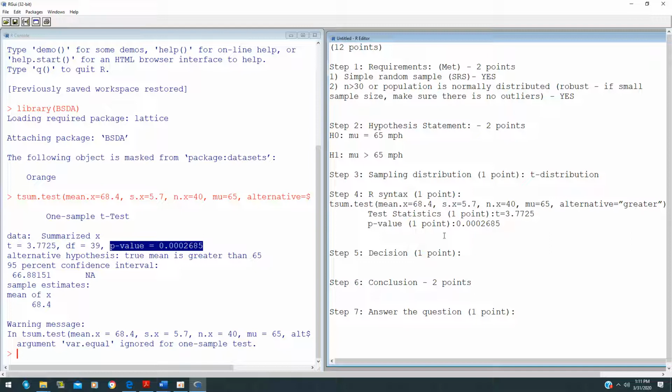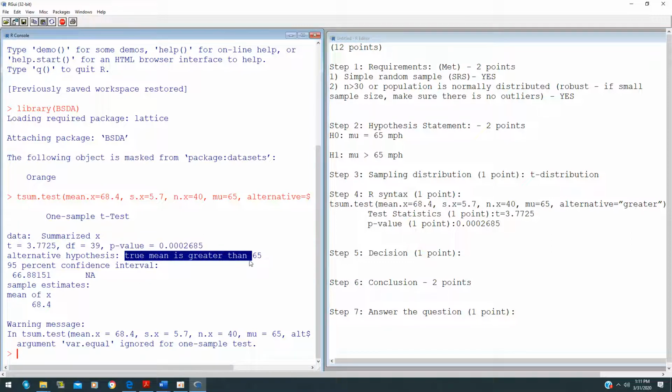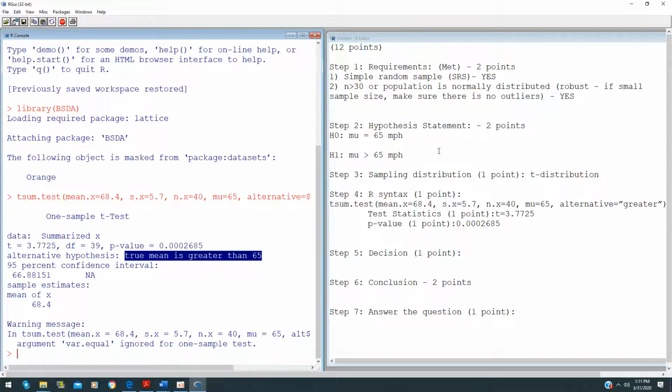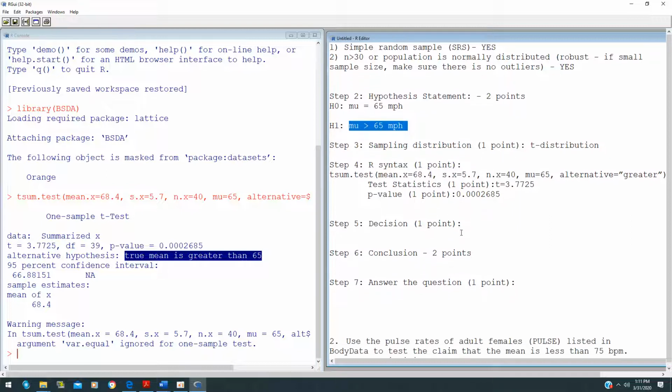The df is called the degrees of freedom, and you can tell if you're doing this the correct way by looking at the true mean. The true mean in this case is greater than 65, which is the same as your hypothesis testing here, saying that it's greater than 65. So this is how we figure out your test statistic and the p-value.